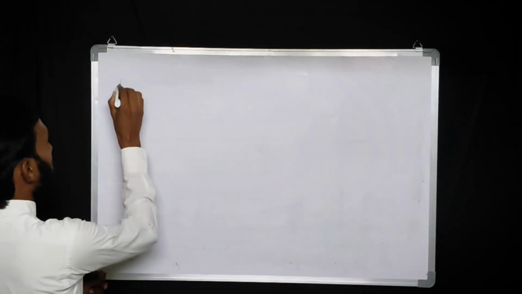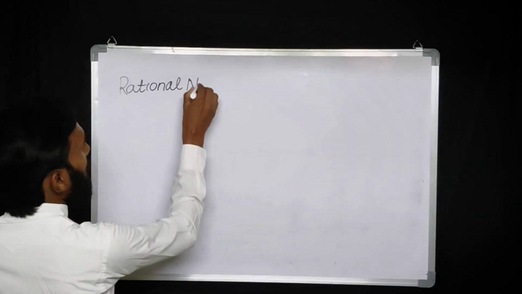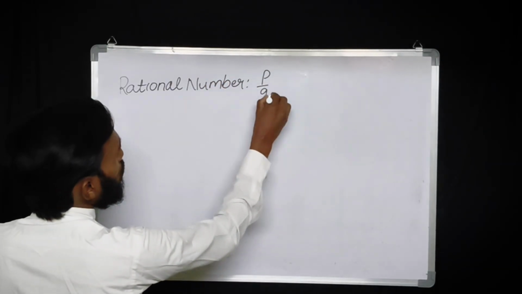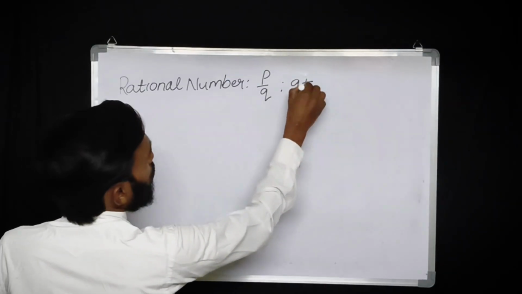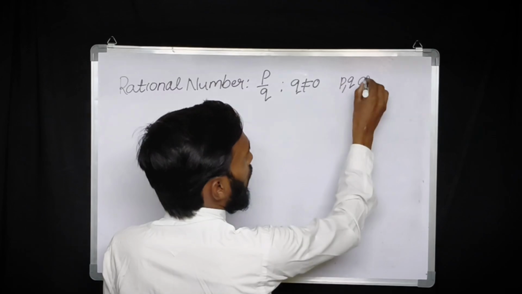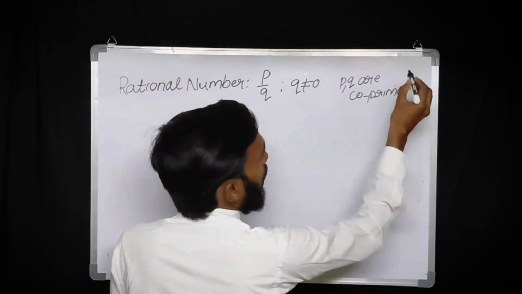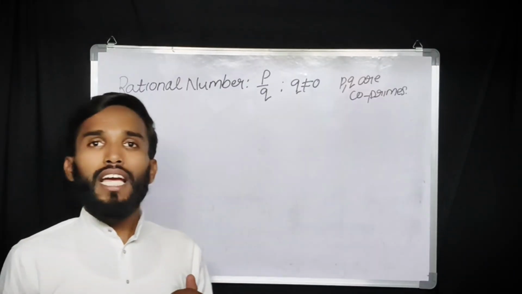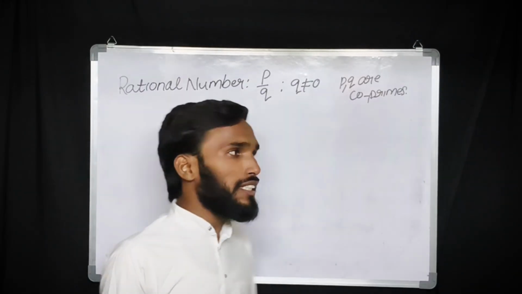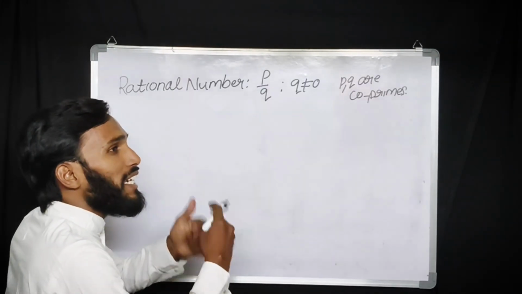As I told, a rational number is of the form p by q and q is not equal to 0 and p, q are co-primes. And I said another line also, what is that? Rational numbers are either terminating or non-terminating, which means the decimal will either end or it will repeat again and again.